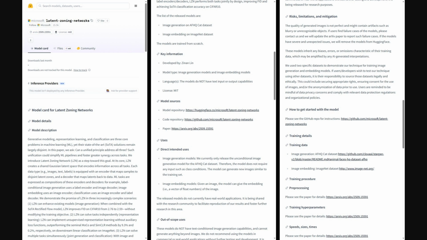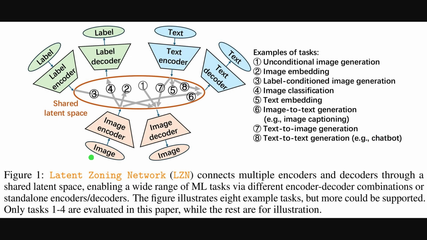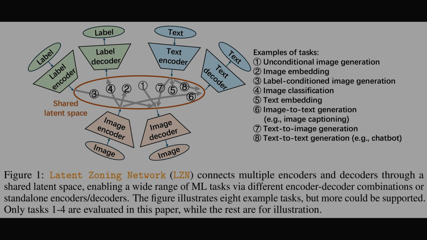No parameter sizes listed. Alright, Figure 1 introduces the core idea. A single shared latent space lets encoders and decoders for images, text, and labels plug together to perform many tasks. Shared latent space means one common numeric space where different data types map to compatible points, so cross-modal routes become simple. The numbered arrows depict example pipelines, such as label-to-image generation and image-to-label classification. The key message is flexibility, because the same components compose into generation, embeddings, and recognition.